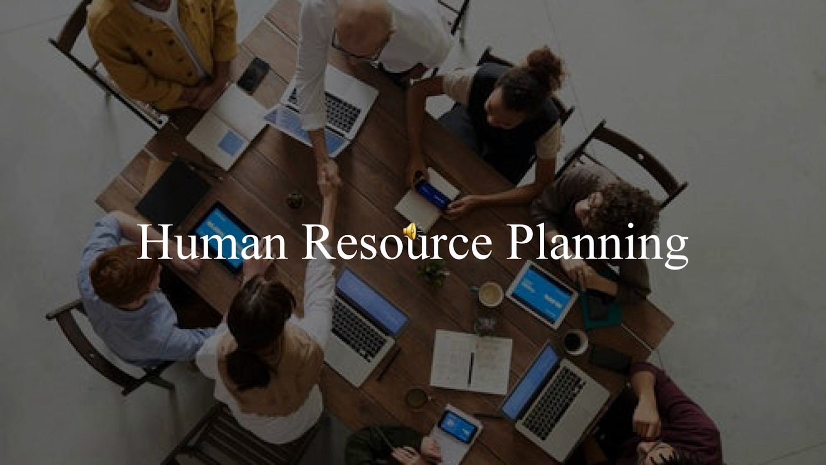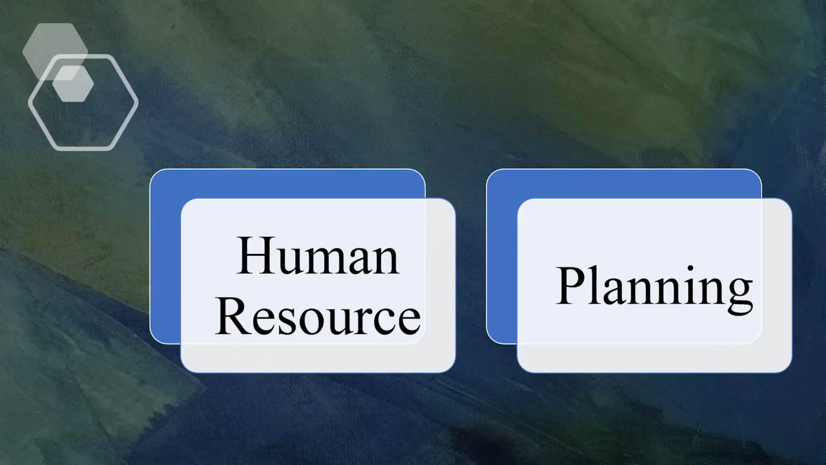Today, I'm going to discuss human resource planning. So what is human resource planning? As the name itself suggests, this term is made up of three words: human, resource and planning, which can further be categorized into two, that is human resource and planning. So let's first understand what human resource is. Human resource is described as the people who make up the workforce of an organization.